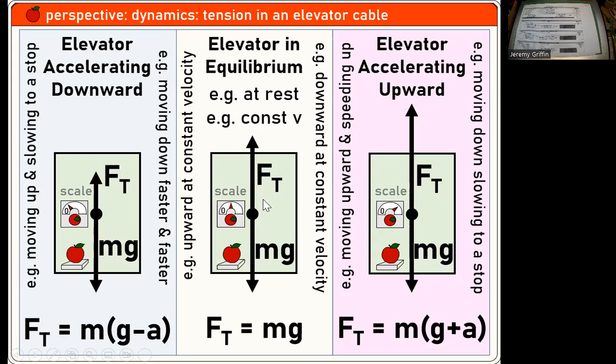And then the one in the middle, equilibrium: this elevator might be at rest or it might be moving at constant velocity. Again, if you only have the free body diagram to work with, it's ambiguous. You don't know. Maybe it's moving really fast, maybe it's moving slow, maybe it's at rest, maybe it's moving up, maybe it's moving down. That's if the tension is equal to the weight. And then the one on the right, if there's more tension up than weight down, there's a net force upward, so it's accelerating upward, which might be moving up faster, or might be moving down slow to a stop. Here's the tension in terms of the acceleration down here; you guys can derive that from the free body diagram and Newton's second law of motion.